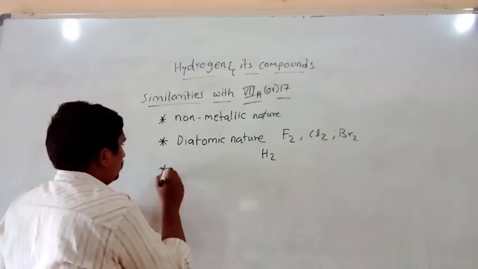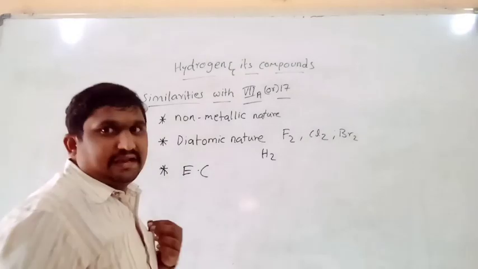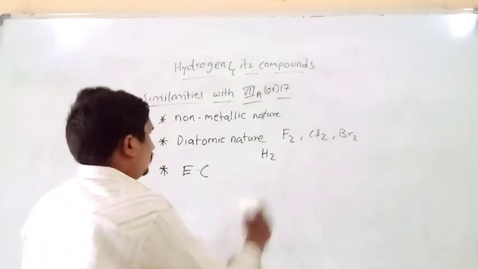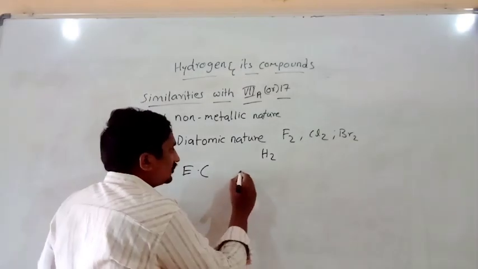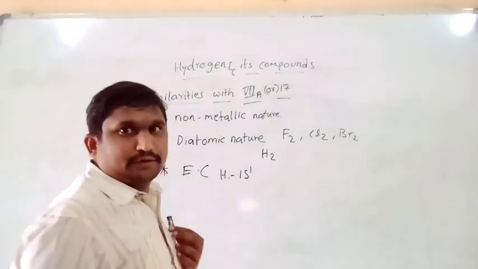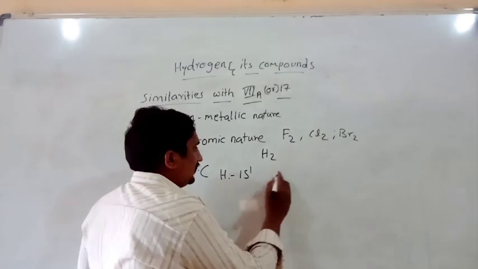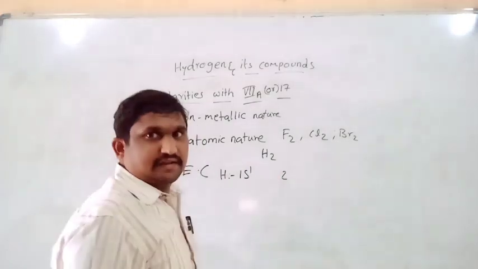Next, electronic configuration. If you see the electronic configuration of hydrogen, it is 1s1. Its nearest noble gas number is 2.